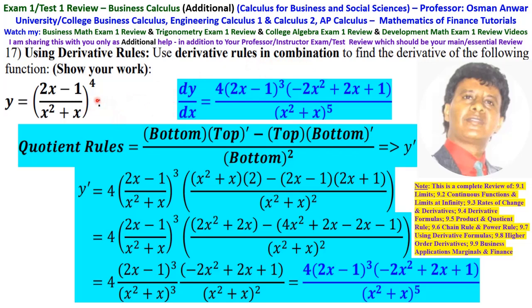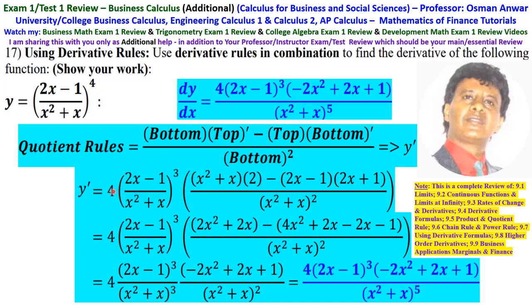So this is y equals ((2x - 1)/(x^2 + x))^4. Then the derivative is equal to 4, you bring the 4 down, times (2x - 1)/(x^2 + x) to the third times the derivative of the inside.